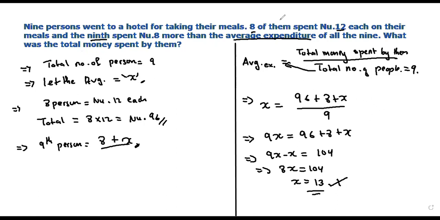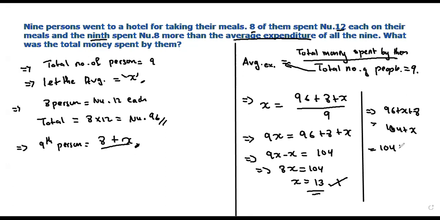So how do we calculate the total money spent by them? We know that the total money spent by them is 96 plus 8 plus x. 96 plus 8 is 104, so 104 plus x.